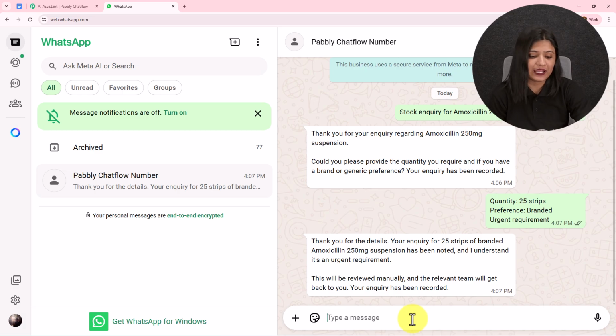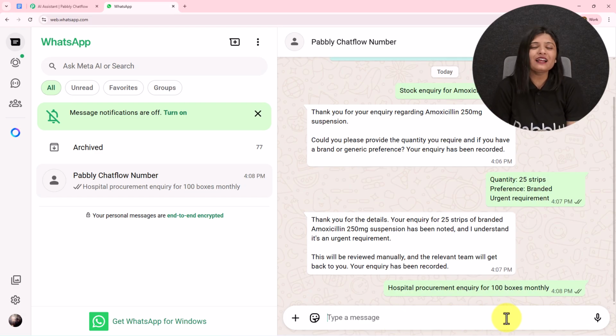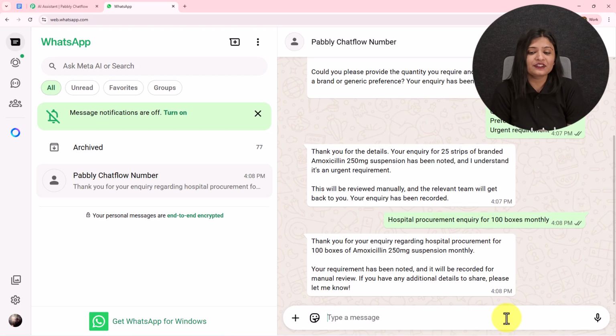Now I'm going to enter another question like hospital procurement inquiry for 100 boxes monthly. So I have sent this message. So this is my second inquiry. Now let's wait for the reply. Now here it says, thank you for your inquiry regarding this. Your requirement has been noted and it will be recorded for the manual review. If you have any additional detail to share, please let me know. So these were the medicinal inquiries.